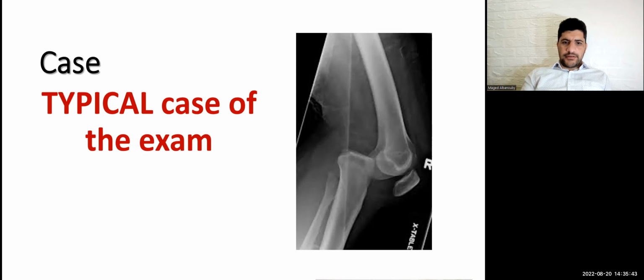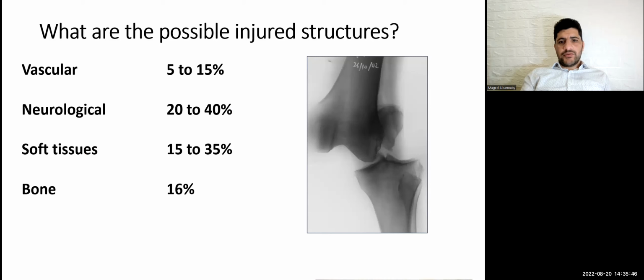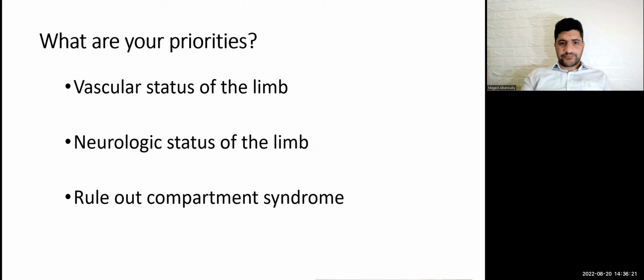First of all, he may ask you about what are the possible injured structures. Most important, but not most frequent, is vascular injury, 5 to 15%. Neurological injury, especially common peroneal injury, 20 to 40%. Soft tissue injury, like ACL, PCL, MCL, posterolateral corner, 15 to 35%. Bone injury and fractures, like tibial plateau fracture, tibial spine, patella fracture, avulsion fracture, all can happen.